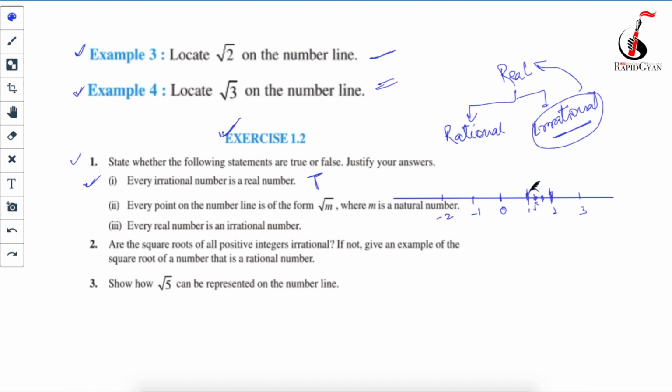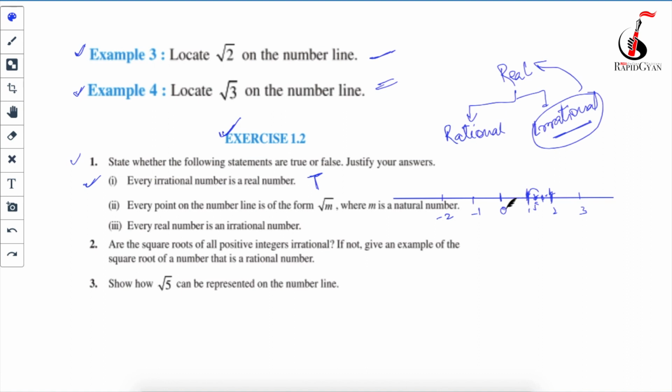So between 1 and 2, I can only see 4 numbers that I am able to represent in the form of under root m, where m is a natural number. But as I have told you in the last video, there are infinite real numbers between two real numbers. Okay, so this statement is false.